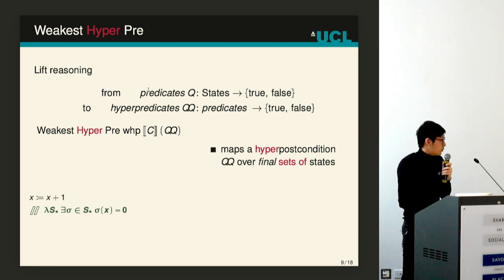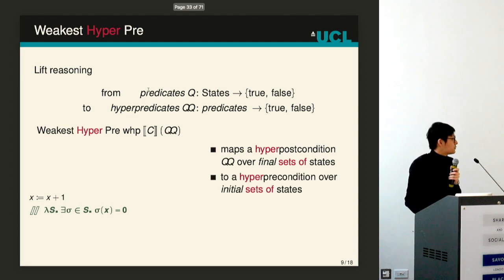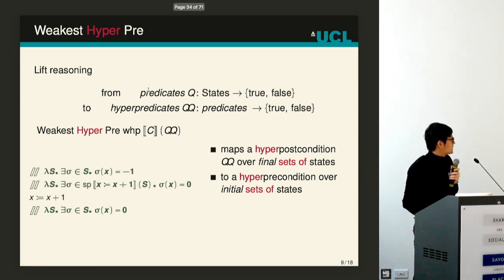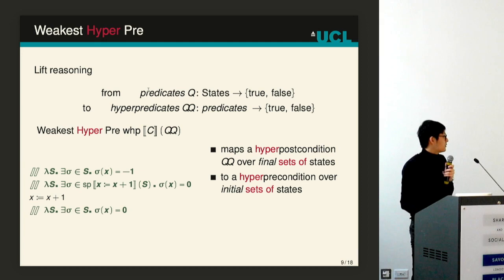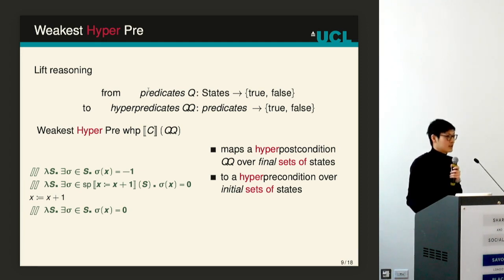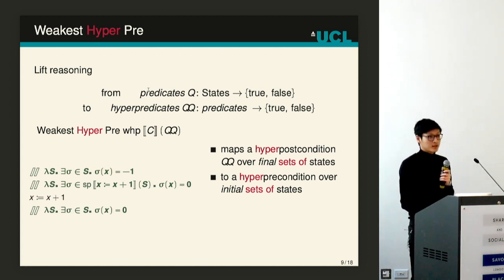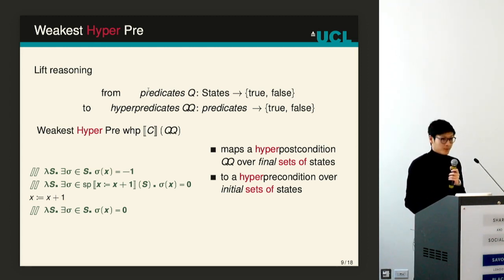And here we want to find again a hyper precondition, so a predicate over sets of states. And clearly, I'm not showing all the computation, but this is basically given by the set of all sets of states where there exists a state with x equal to -1. Because if we run the program, we will terminate with x equal to 0.